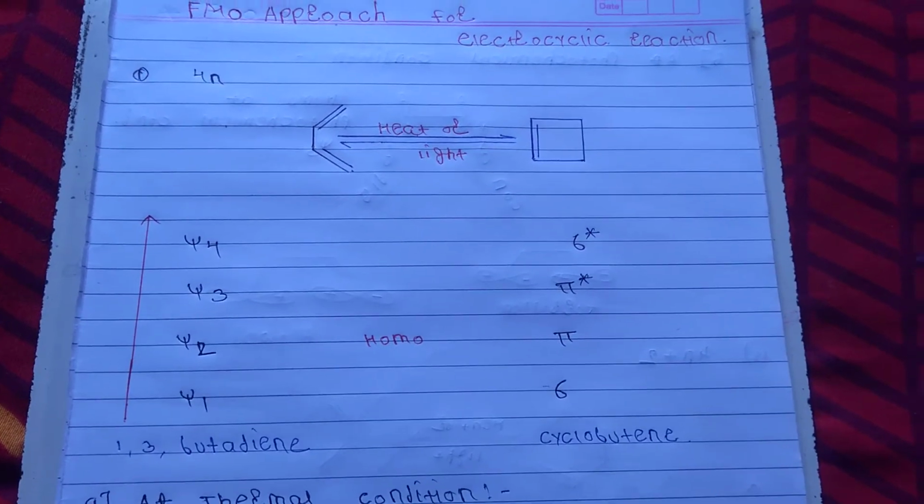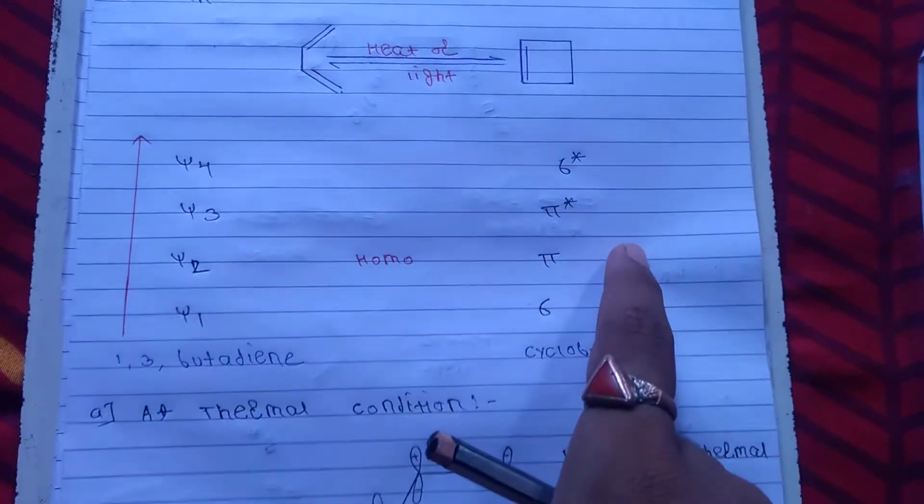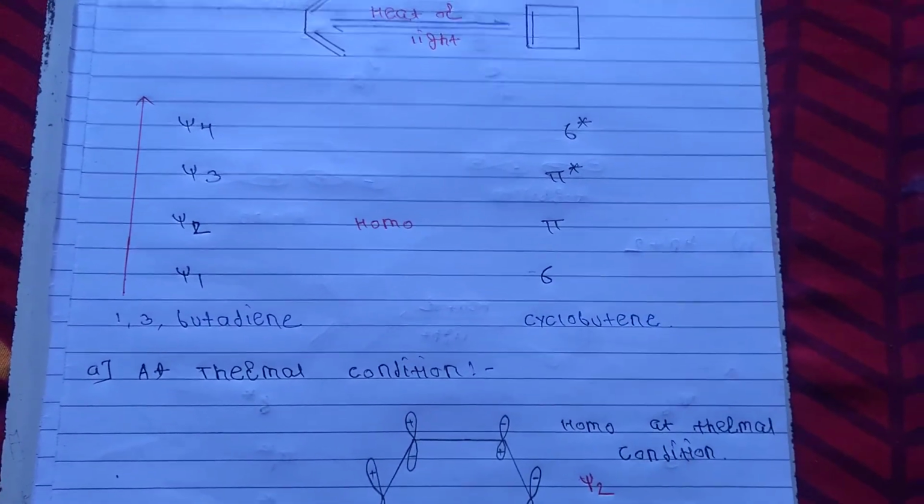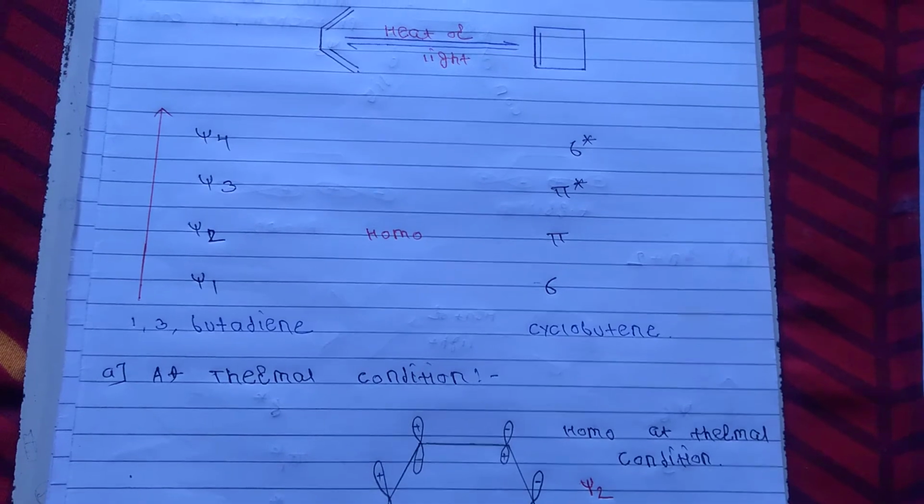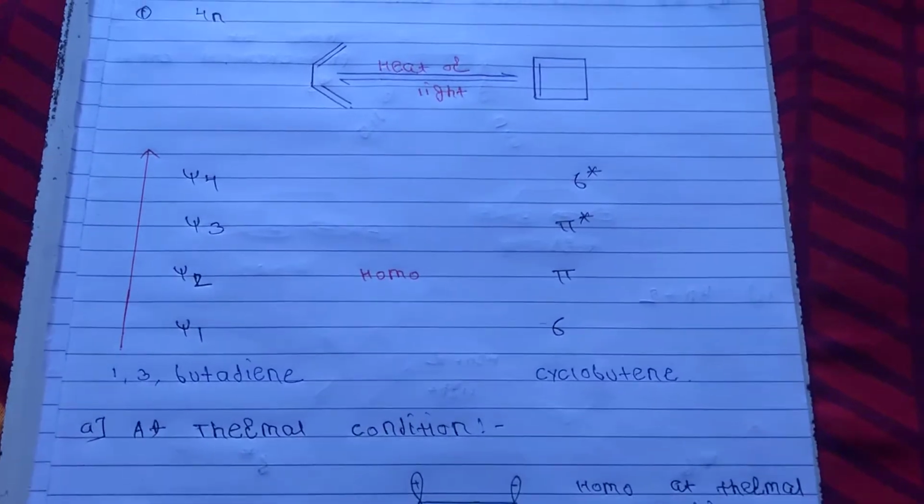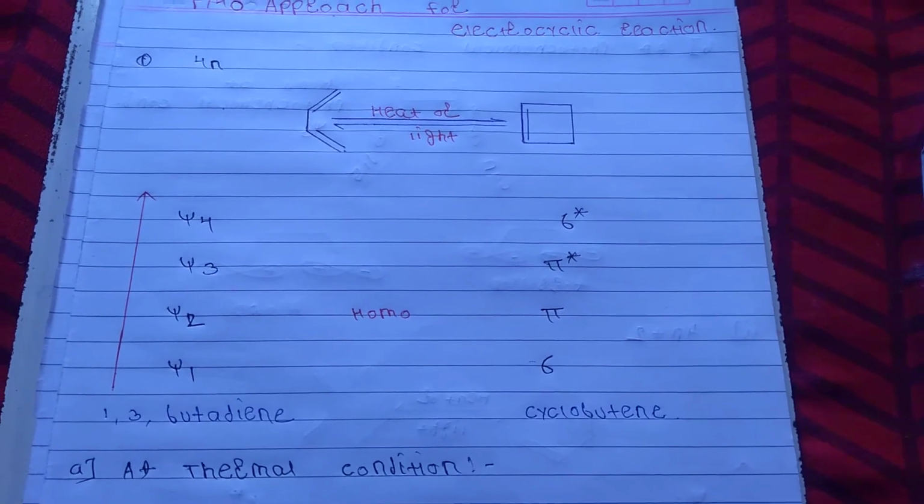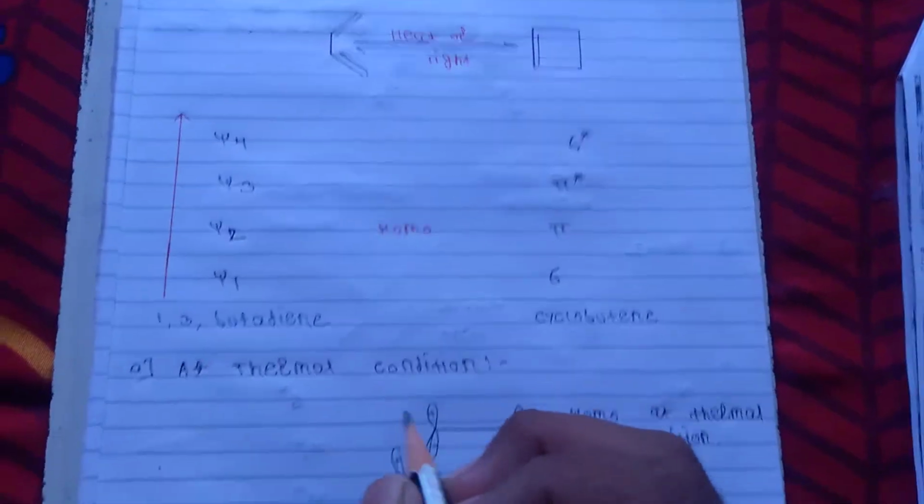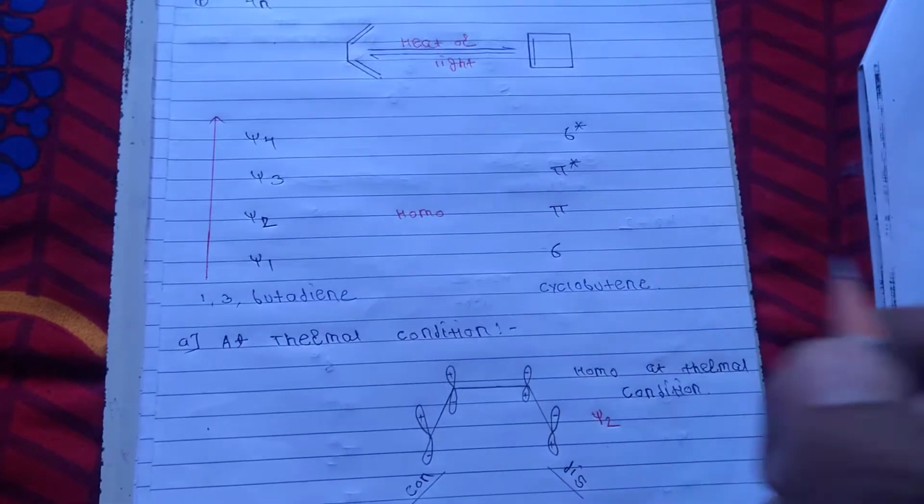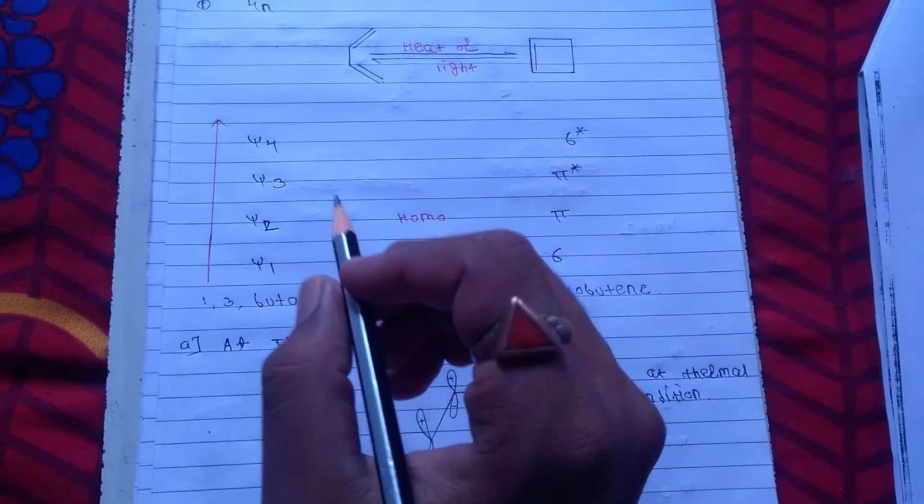In the 4n electrocyclic reaction, there are two conditions. The first is the thermal condition and the second is the photochemical condition. Let us consider the thermal ring closing of 1,3-butadiene to cyclobutane. According to the MO diagram, mu2 becomes the HOMO.